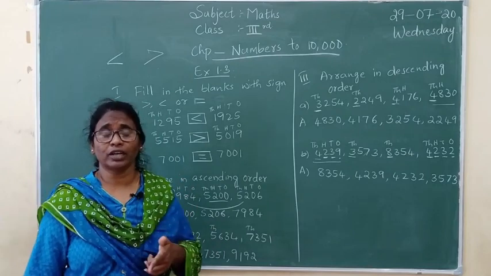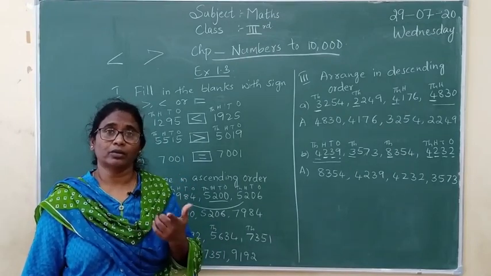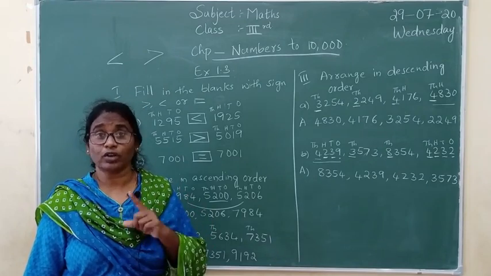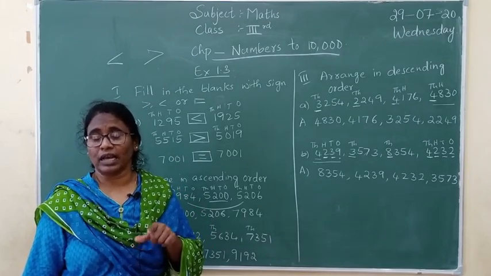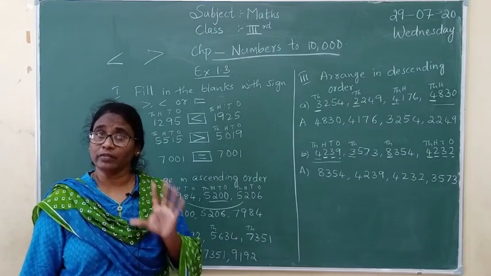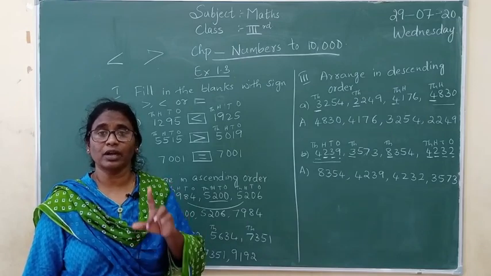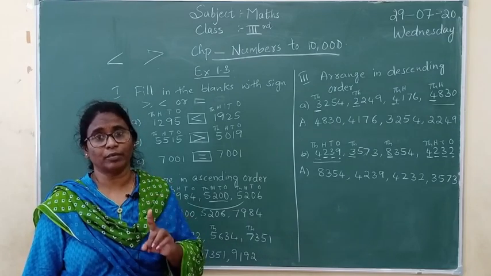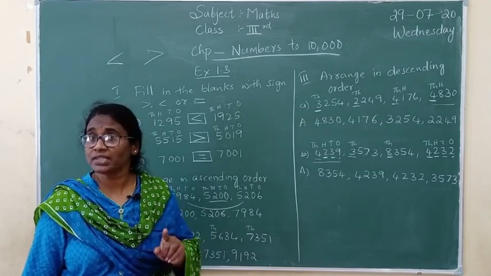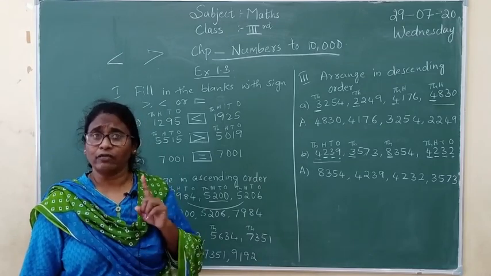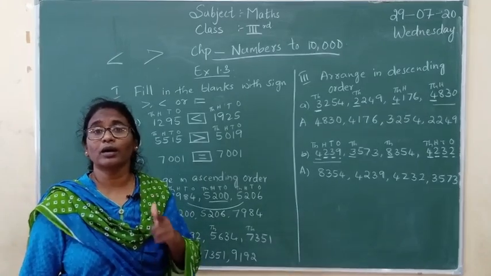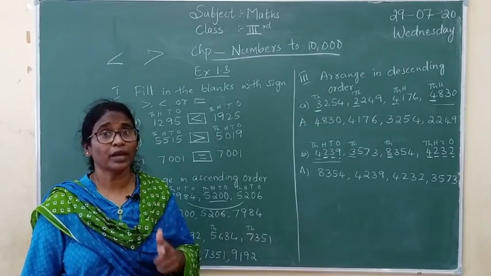And one more thing I want to tell you, children, please take 100 pages for the homework book and 200 pages for the class book, that is class work. I am going to send you PDF notes for the class work, and you are going to enter it in the CW without fail. Whatever homework I give you, I want you all to compulsorily write in your HW. And without forgetting, the most important thing is I want you all to learn tables. Tables are very important, children.